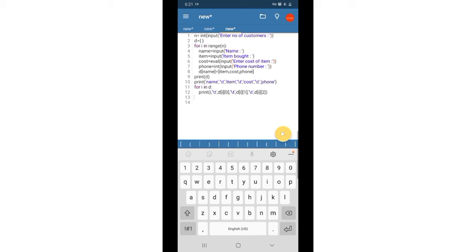Now children, the next question: can you check for a value inside a dictionary using the in operator? We know that using the in operator we can check only the keys. Now we can check values also. For that we have to write for I in D dot values, then print I, so all the values will be printed.